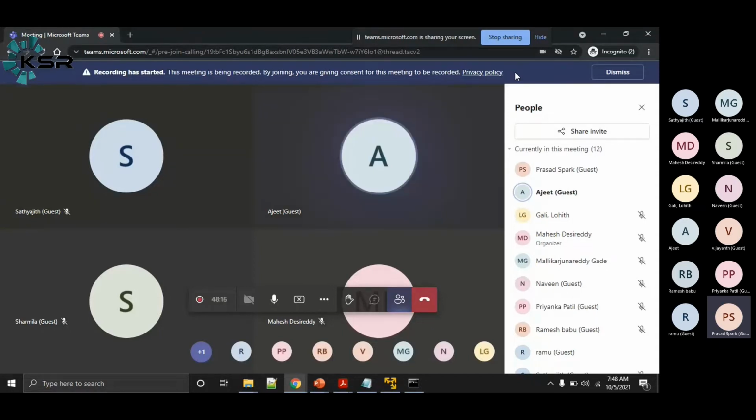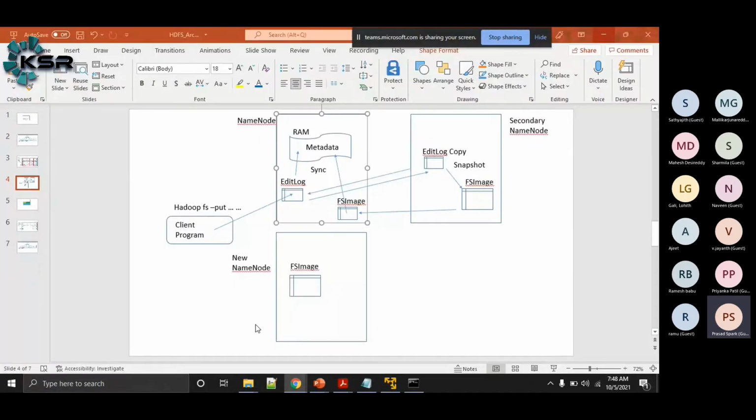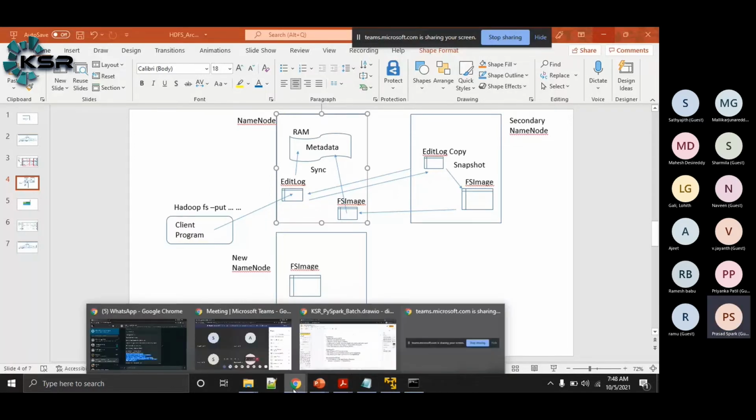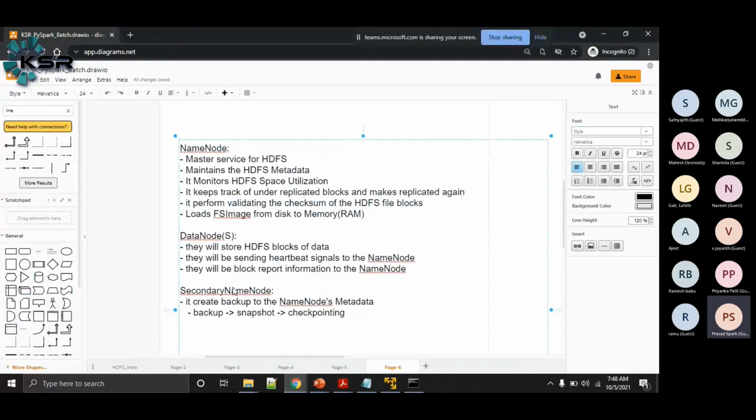Now this is what your secondary name node will be doing. Basically, the secondary name node will be performing checkpointing. Checkpointing is nothing but creating a snapshot of the metadata. The snapshot will serve as a backup of your metadata.